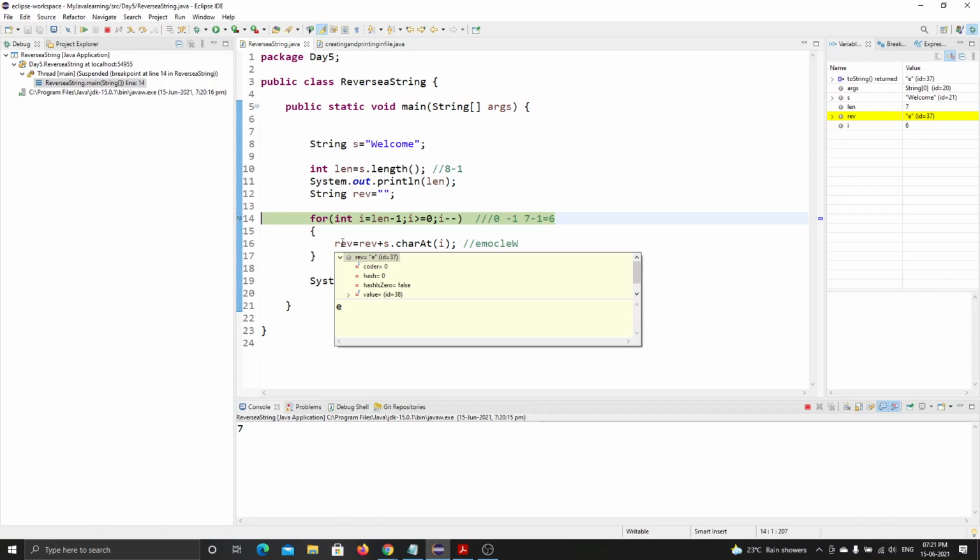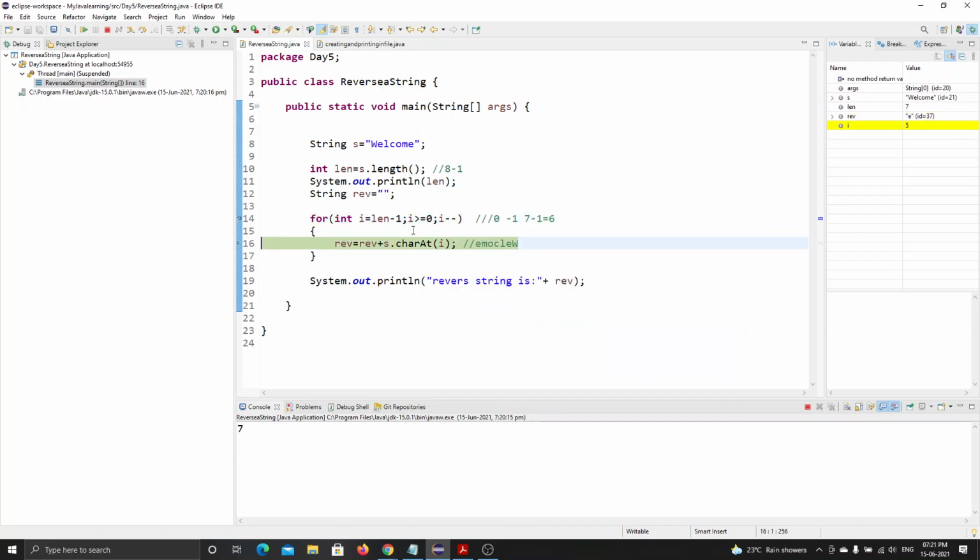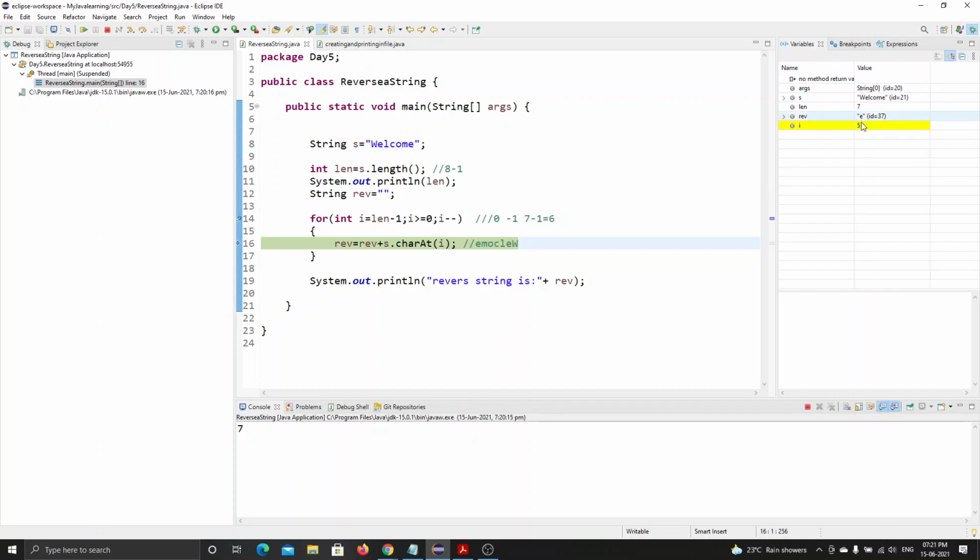Yes, sir. Then what is the value of i now? The i value is still 6, and then the 6 is decremented to 5. I will press F6 again. Then it moves into this. You can easily identify here in this table. Are you seeing this table? Is this visible? Yes. See, i value is now 5. Length is 7. Now i value became 5, so it does caret 5. What is caret 5? The 5 value is m, so it prints me m.